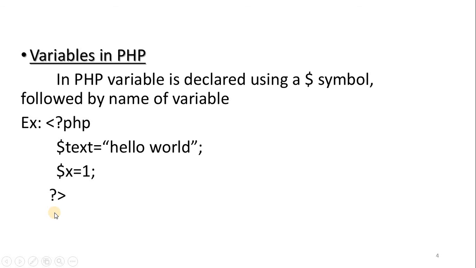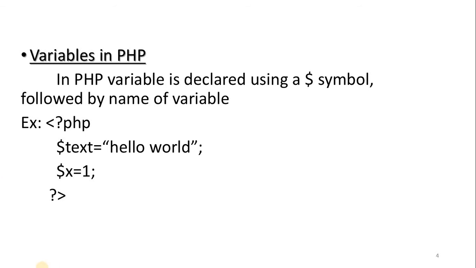Next we will see variables in PHP. So what is a variable? A variable is the name given for a particular memory location. When I declare a variable, some memory is allocated for that variable, and the name given for that memory location is called a variable. Suppose I declare a variable and assign some value, x equal to 1. As 1 is an integer data type, the size of an integer will be allocated in memory, and for that memory the variable name x is given, and it is assigned the value 1.